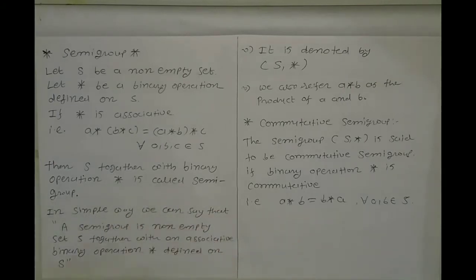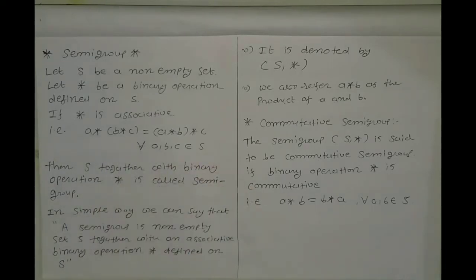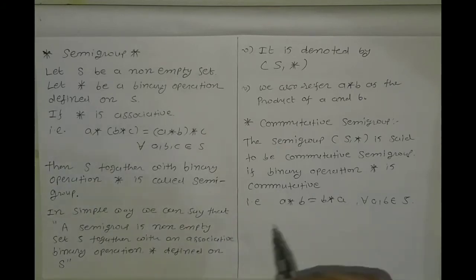In the definition of a group, there is associativity, then existence of an identity element, and existence of an inverse element. These three properties are there in a group, which we have already discussed in algebra. Now here it is a semigroup. There is only one property, the associative property. If a non-empty set S is given and there is an associative binary operation defined on set S, then S together with this binary operation is called a semigroup.